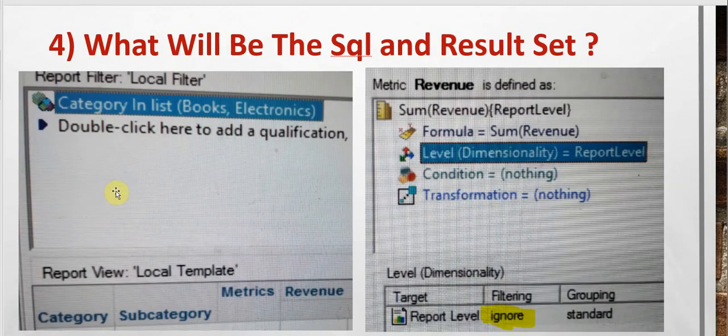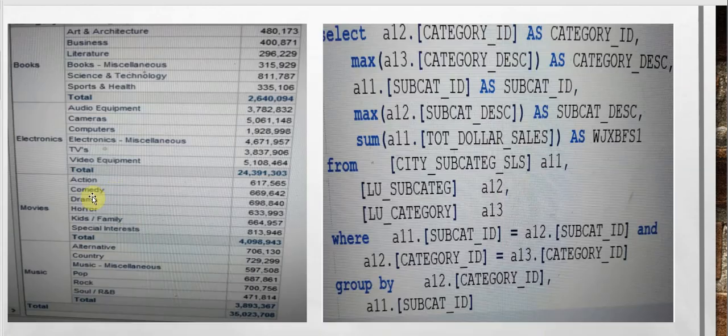The fourth question is we have the same filter, the same report, but for the revenue metric, we are changing the level dimensionality. The target remains the report level, but for the filtering, we are making it ignore. In this case, the filtering on category books and electronics will be ignored and all the values will be shown to us for the category. So if we see our SQL, the where clause which had the category 1, 2 is not present here.